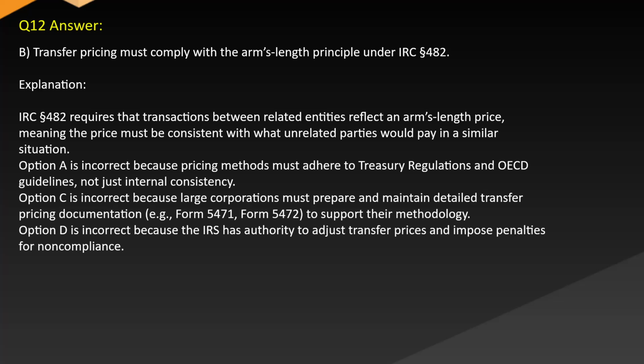Option C is incorrect because large corporations must prepare and maintain detailed transfer pricing documentation, e.g., Form 5471, Form 5472, to support their methodology. Option D is incorrect because the IRS has authority to adjust transfer prices and impose penalties for non-compliance.